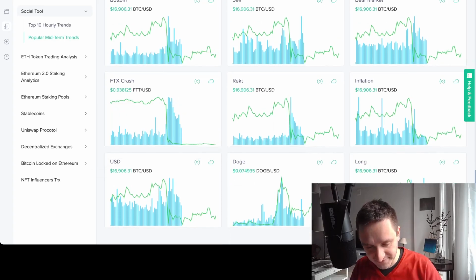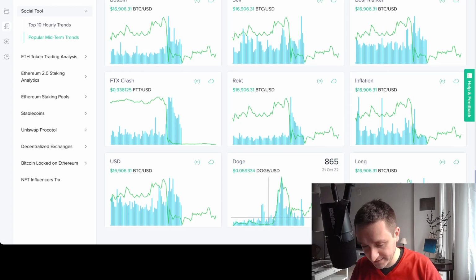So for example, you have FTX crash and there's the price of the FTT token. You can see here that it's all going well, and then suddenly we have many more tweets about FTX crash, and then FTT really crashes on 8th of November.